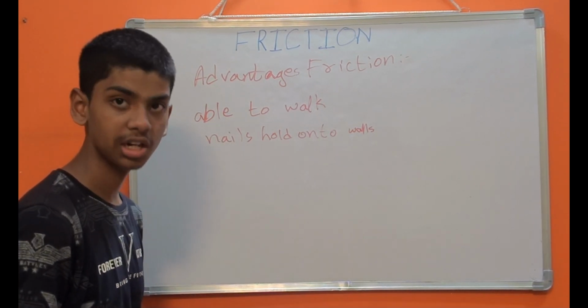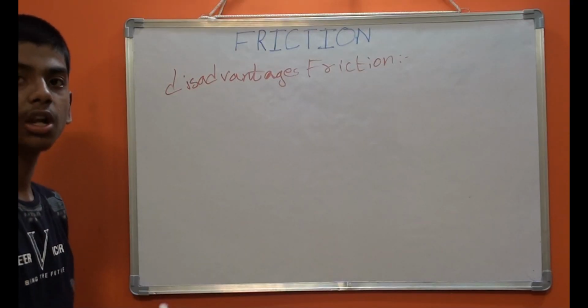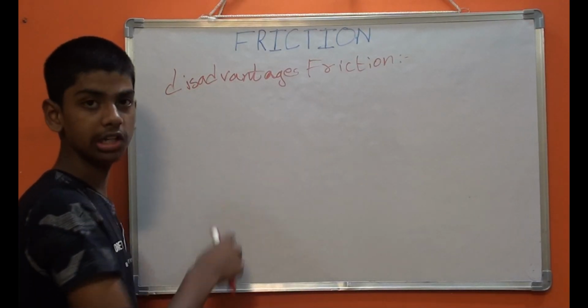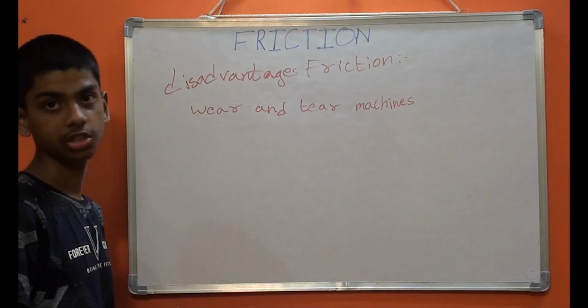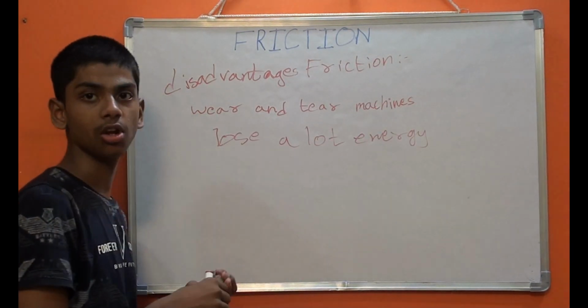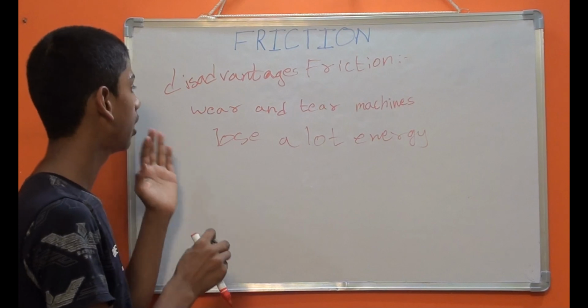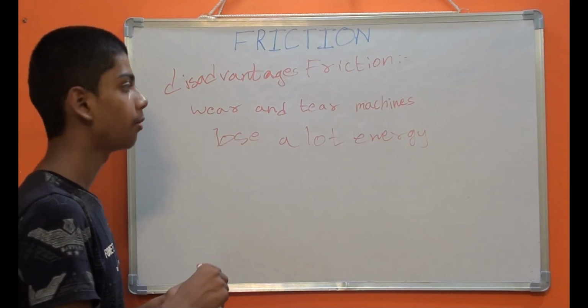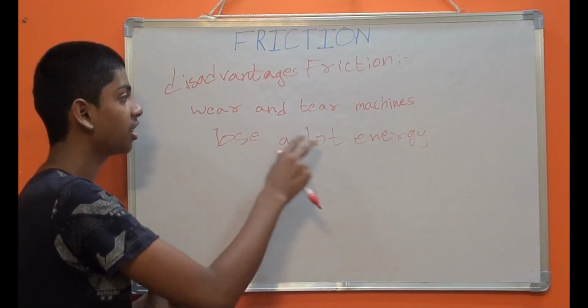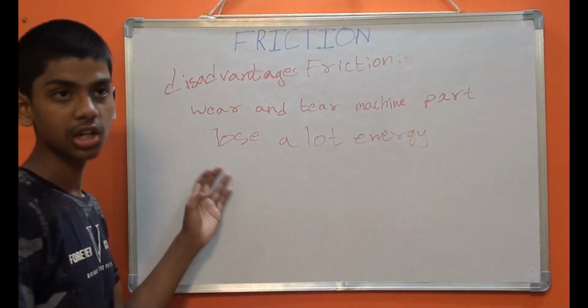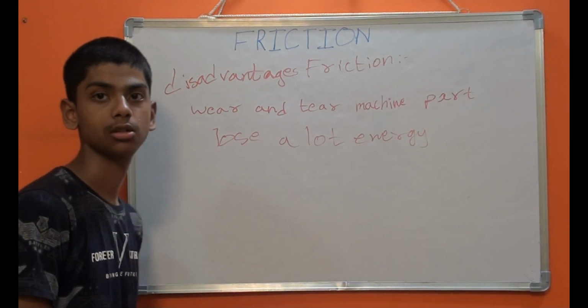Now let's see some disadvantages of friction. Friction leads to the wear and tear of machines. Friction makes us lose a lot of energy. And friction also causes wear and tear of machine parts. These are the disadvantages of friction.